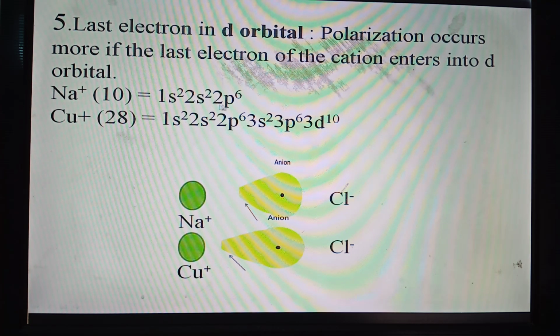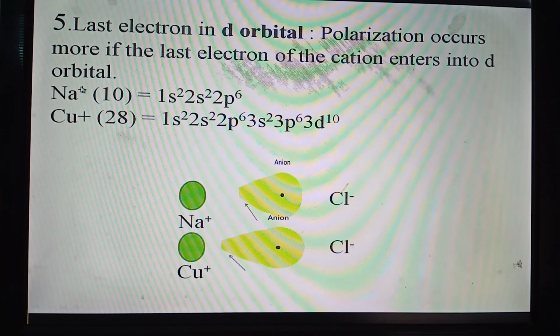Sodium ion does not contain electrons in the d orbital, but copper one, that is Cu plus ion, contains d orbital and it contains electrons in the d orbital and the last electron enters into the d orbital. For this reason, the polarization power of Cu plus ion is higher than that of sodium ion.